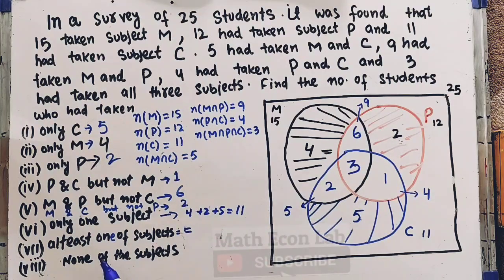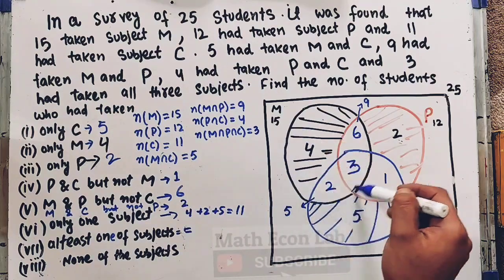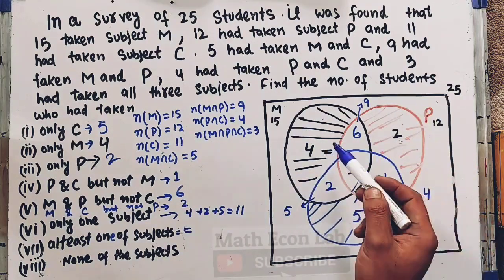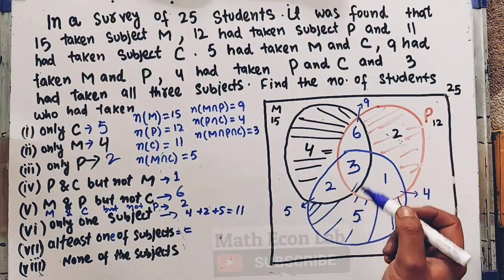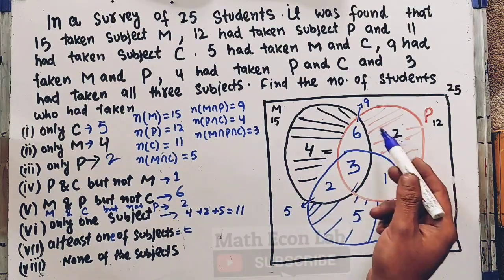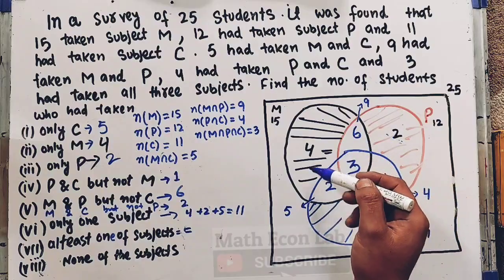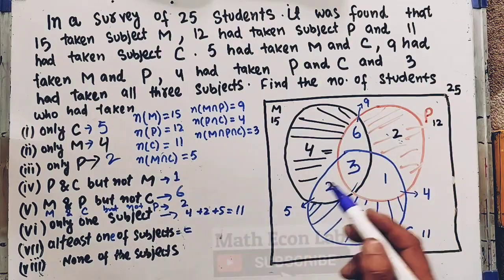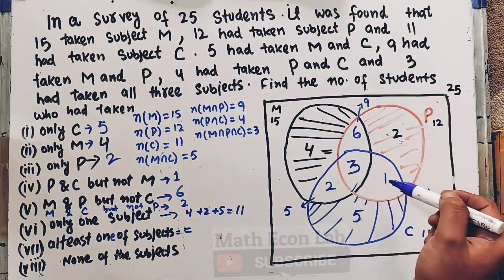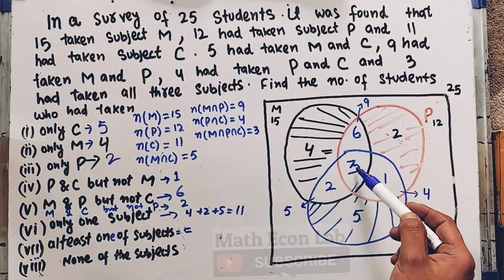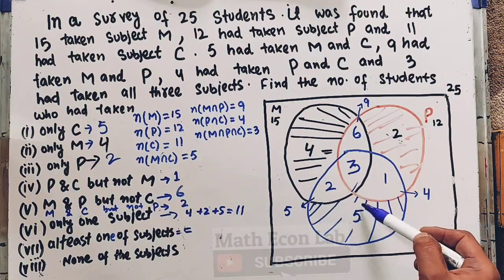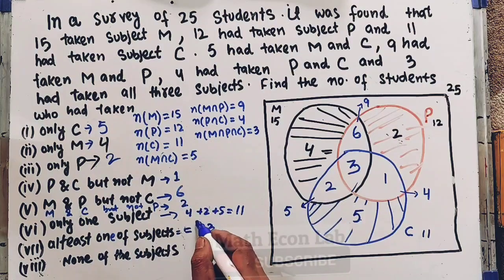Now the number of students who have taken at least one of the subjects, that means they have either taken M or P or C, or both M and P, or M and C, or P and C, or all subjects. So that will be adding the individual parts, which is equal to 23. The number of students who have taken at least one of the subjects is 23.